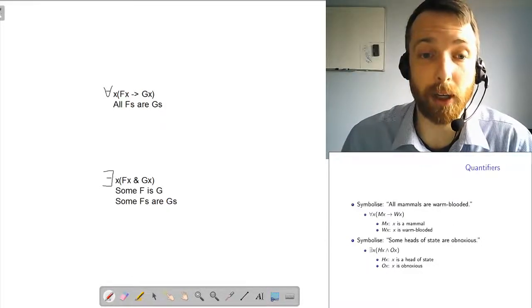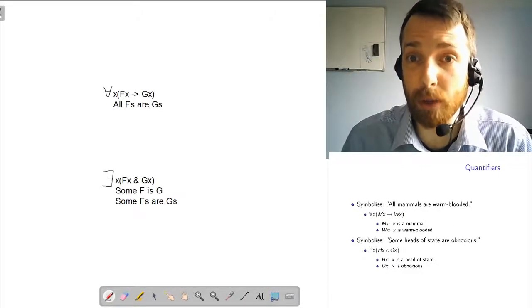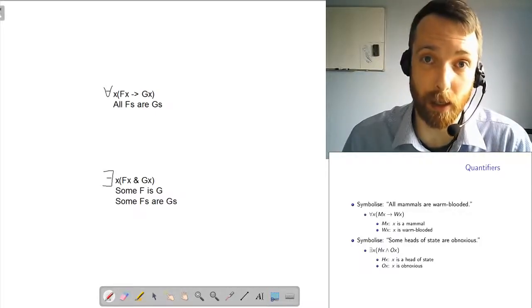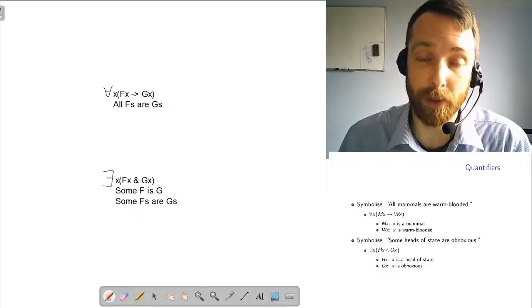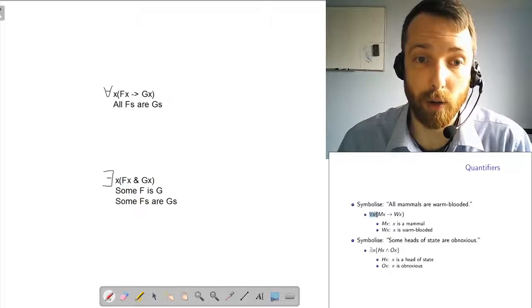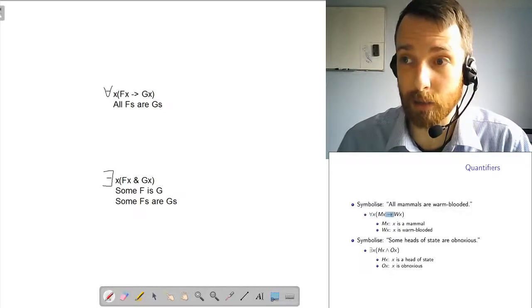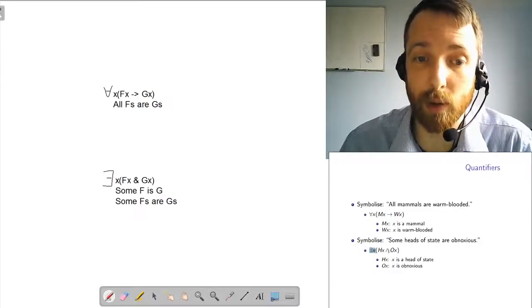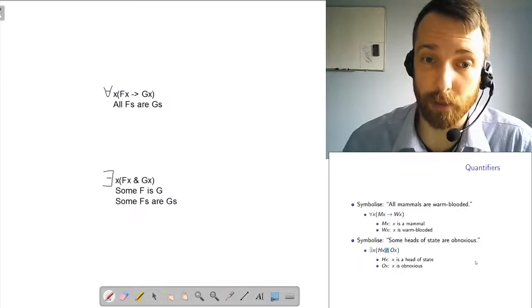Hi again. Okay, this time we're going to talk about some extremely common patterns you're going to see in symbolizing sentences in FOL. In particular, the combination of a universal quantifier with a conditional, and, on the other hand, of an existential quantifier with a conjunction.